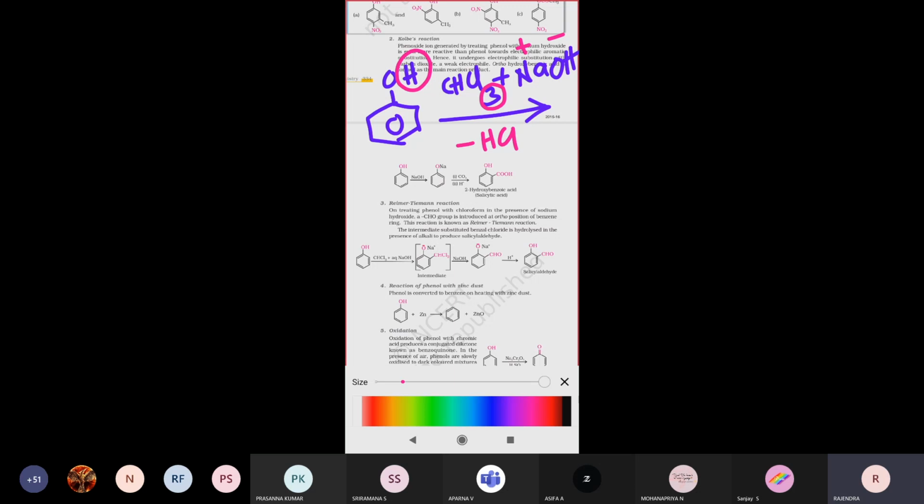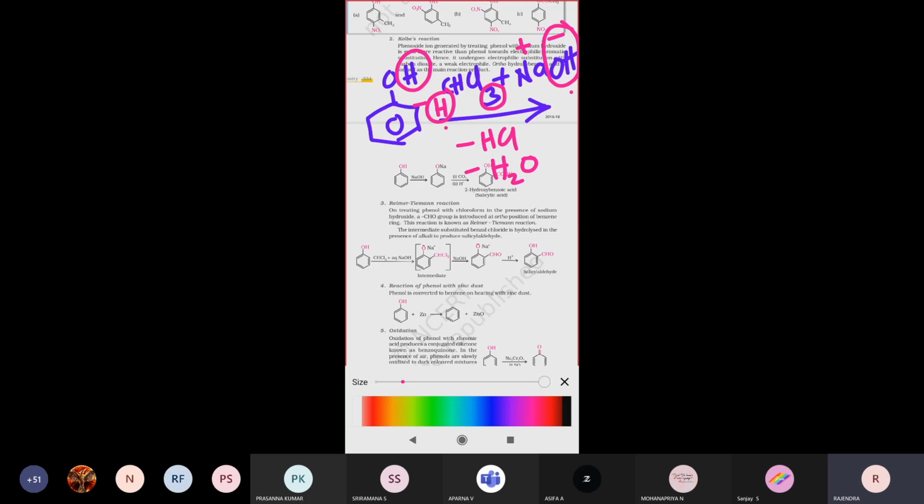Therefore, in the intermediate compound, in this position one hydrogen atom is present. One H plus ion and one OH minus ion are both eliminated again, so a water molecule, minus H2O, is lost. You have to identify that two components are lost: one is HCl, and the other is H plus with OH minus, the water molecule. The remaining component is Na plus.